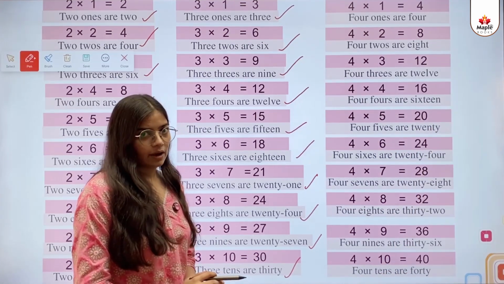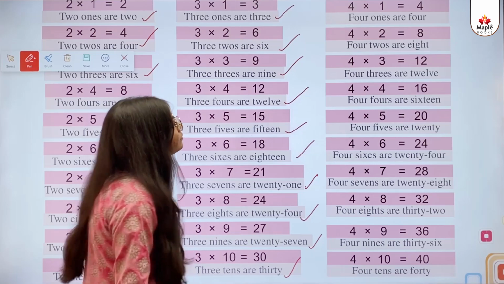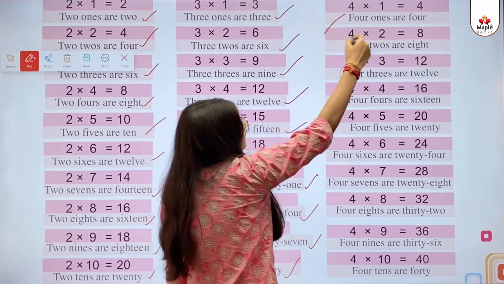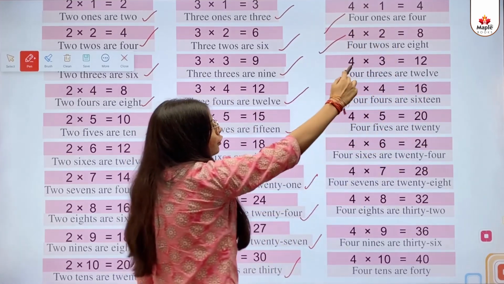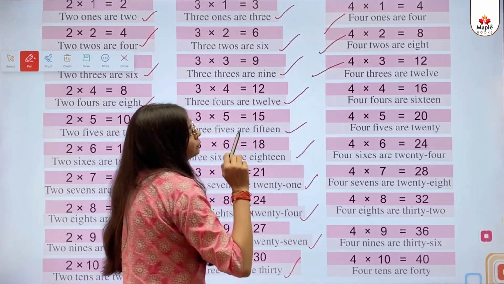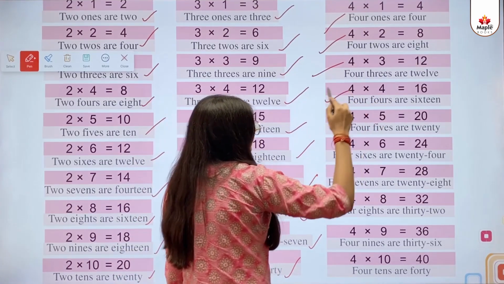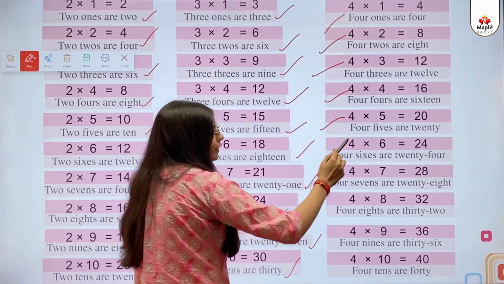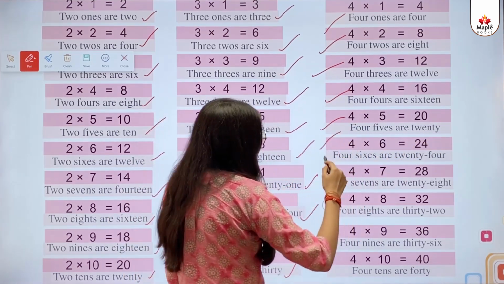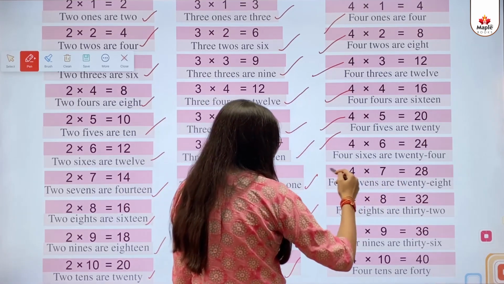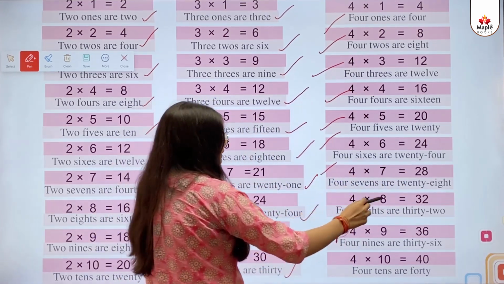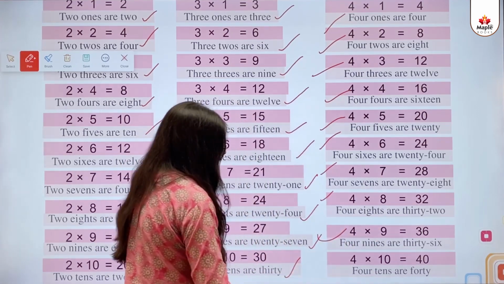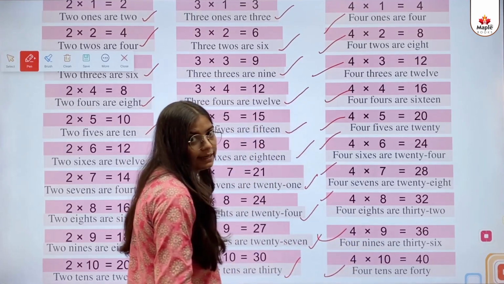So kids, now let's begin with table of 4. 4 ones are 4. 4 twos are 8. 4 threes are 12. 4 fours are 16. 4 fives are 20. 4 sixes are 24. 4 sevens are 28. 4 eights are 32. 4 nines are 36. 4 tens are 40.